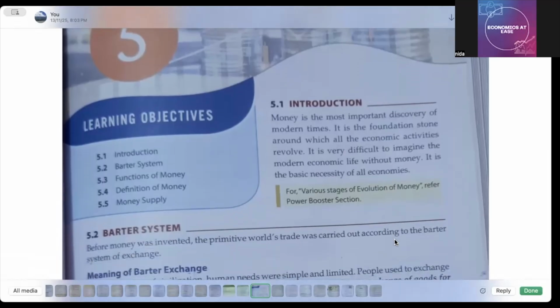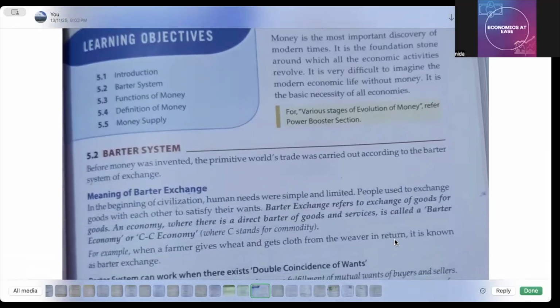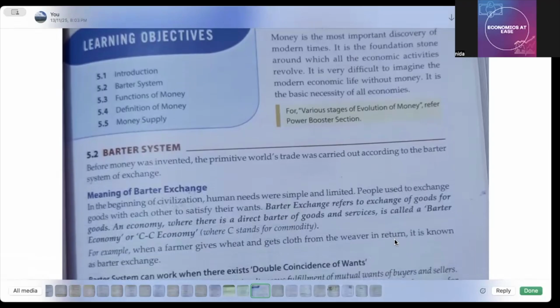So various stages of evolution of money. That is now, first of all, before money, how the people trade, how the people exchange. Okay, so the exchange means goods for goods or commodities for commodities. Okay, so you have already read, आपने कहीं ना कहीं पढ़ा होगा कि barter system exists. Okay, before the money just comes in and takes place.